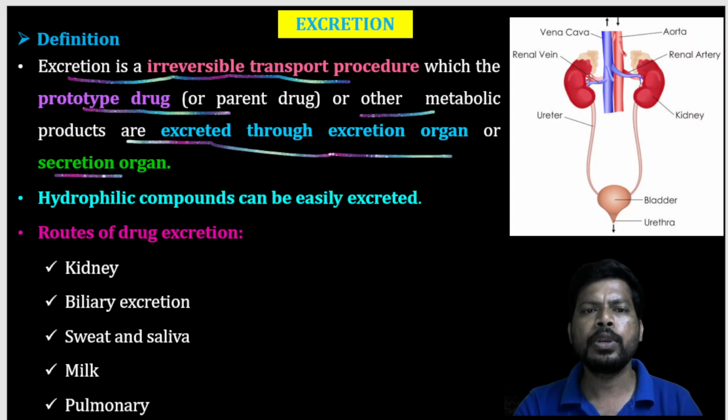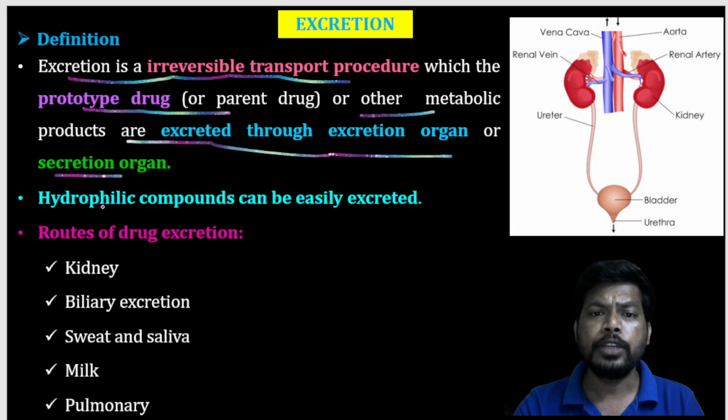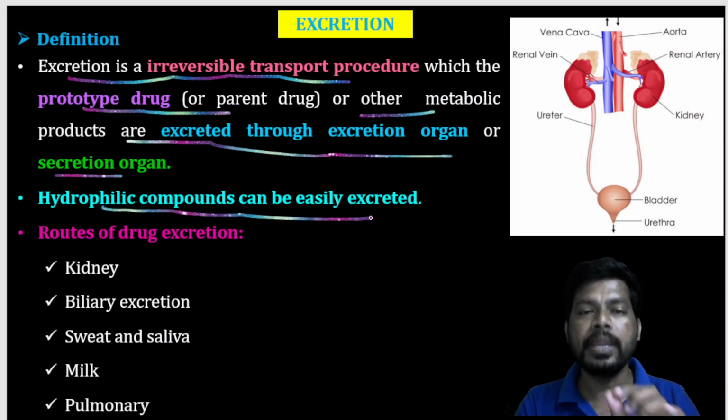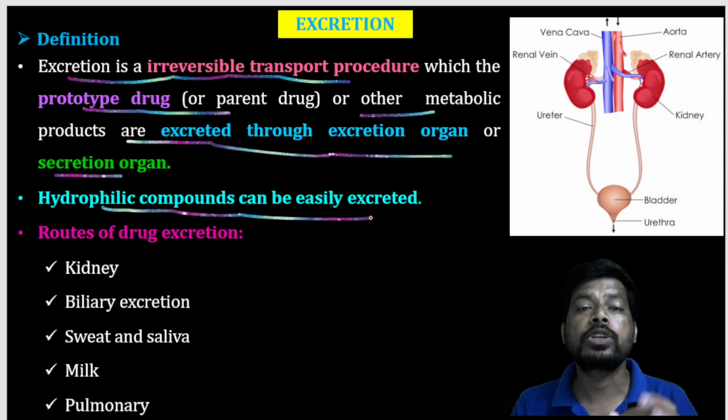Hydrophilic compounds can be easily excreted. Any substance that goes for excretion should be hydrophilic in nature, ionized in nature, and non-volatile in nature. Especially if a drug molecule is to be excreted through the urine, it should have a molecular weight around 300 to 500 daltons. Mostly it should have around 300 daltons molecular weight.